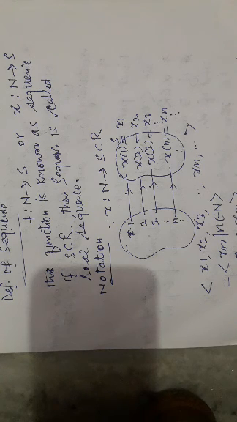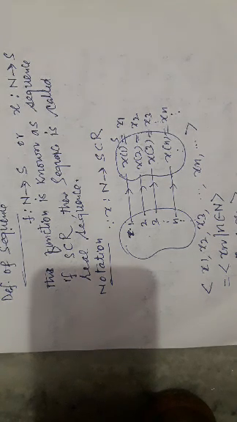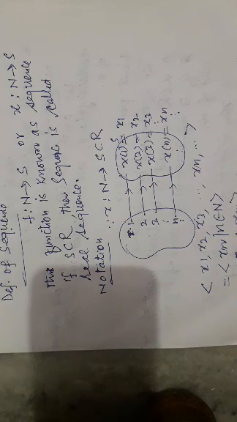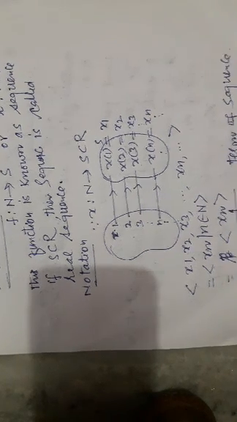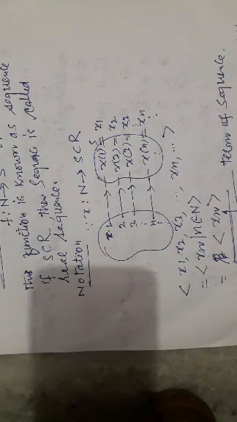So the image of n is equal to xn. This x of 1 can be written x1, x of 2 means x2, similarly xn. In all sequences, the domain is the same.